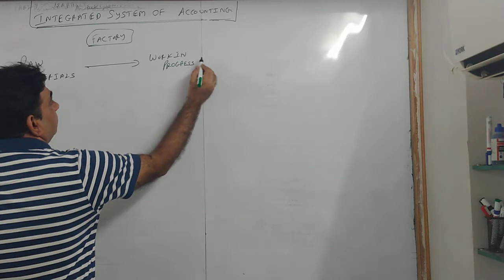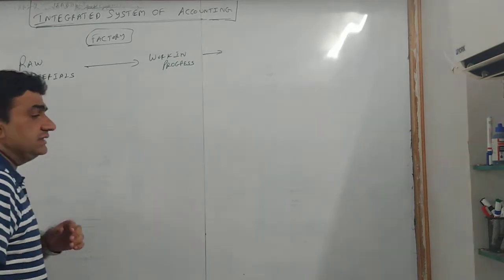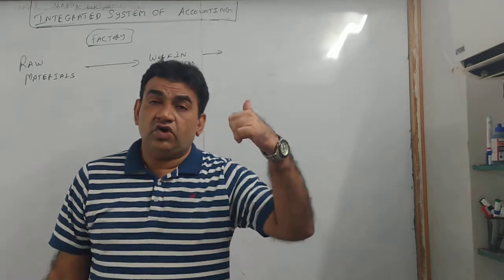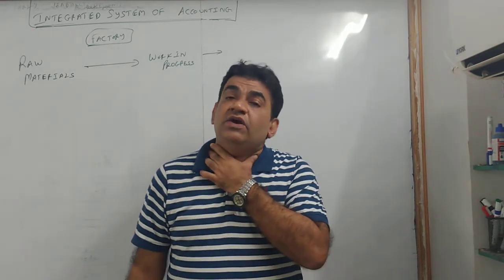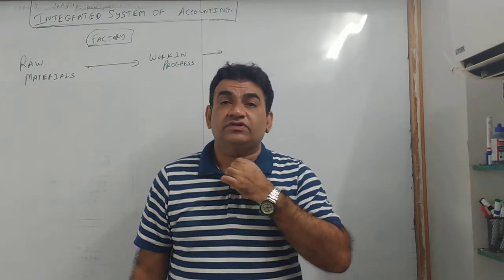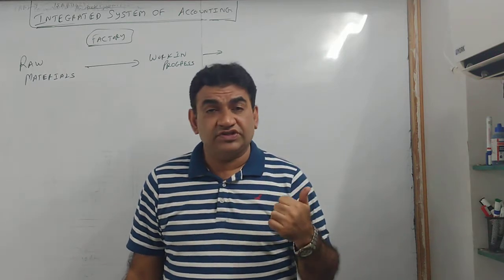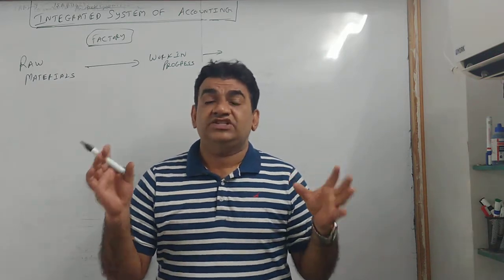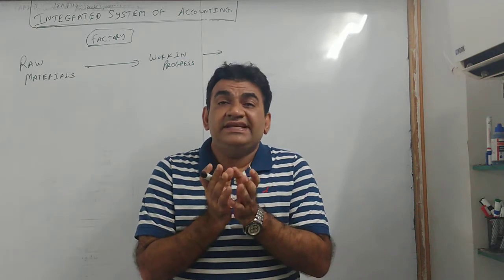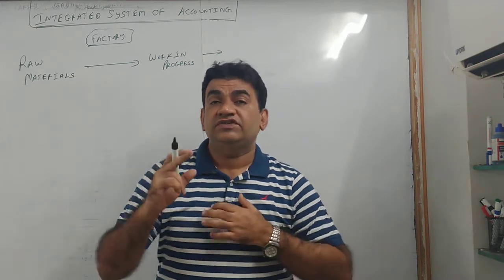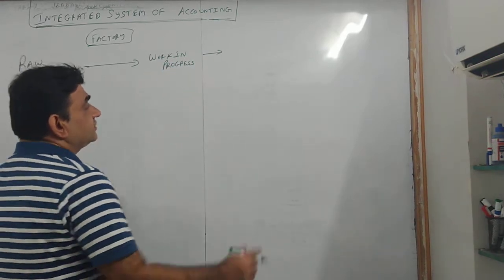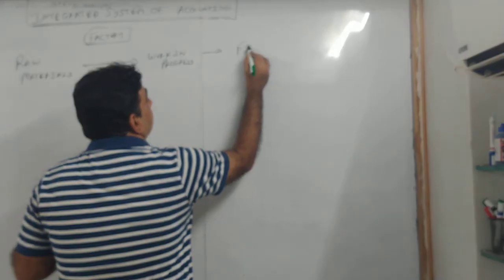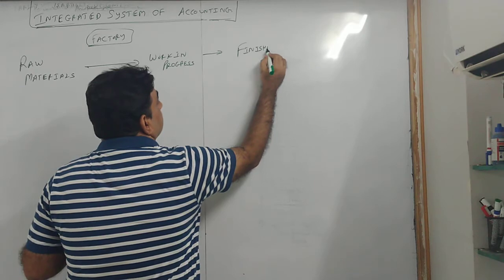F5 में याद है, you all have done manufacturing final accounts. 3 types of stocks: raw material, WIP, finished goods. Even in last year S5 में working capital में you all have done 3 types of stock: raw material, WIP, finished goods. Raw materials means कच्चा माल. WIP means semi-finished goods, goods which are partially produced, and that gets finally converted into finished goods.